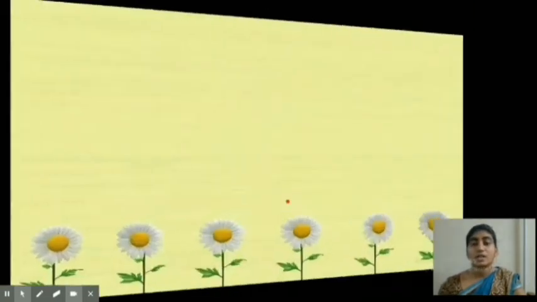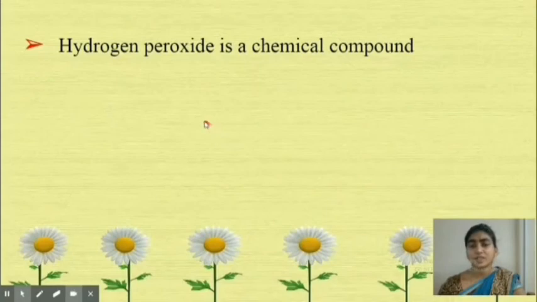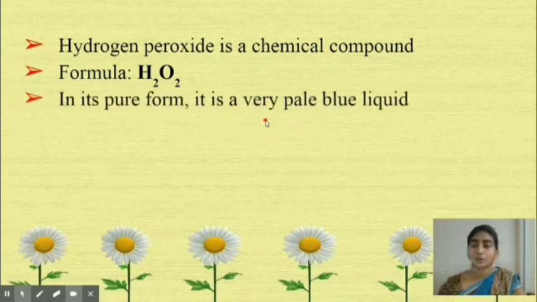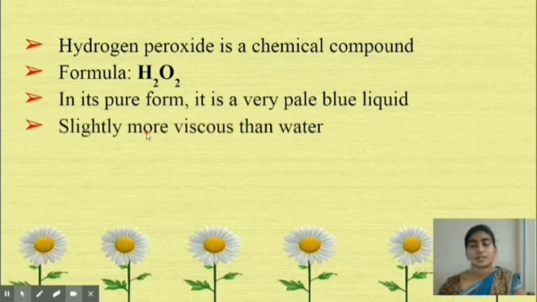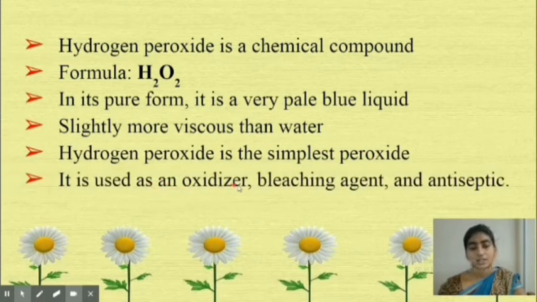Next, we move on to a second topic, which you are familiar with, I hope. That is hydrogen peroxide. Formula for hydrogen peroxide is H2O2. Hydrogen peroxide is a chemical compound with the formula H2O2. Other name for hydrogen peroxide is oxygenated water. In its pure form, it is a very pale blue liquid, slightly more viscous than water, and hydrogen peroxide is the simplest peroxide, and it is used as an oxidizer, bleaching agent, and antiseptic.